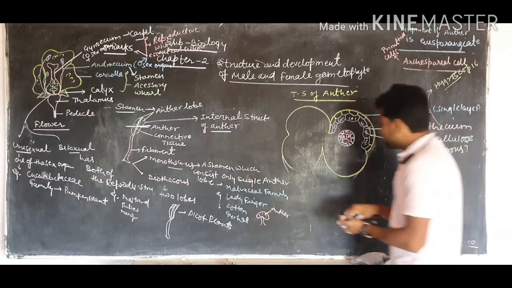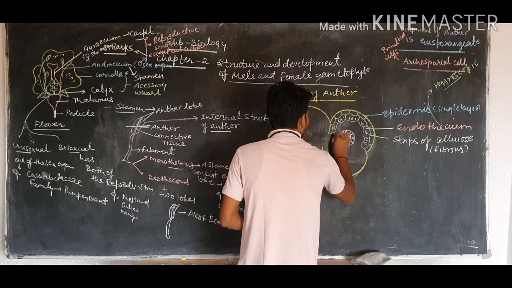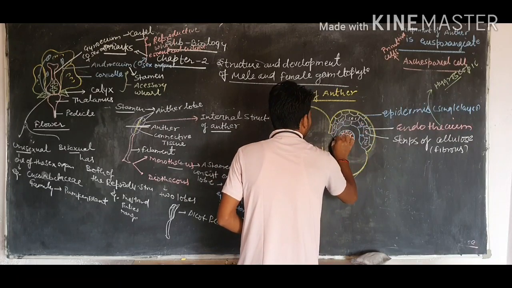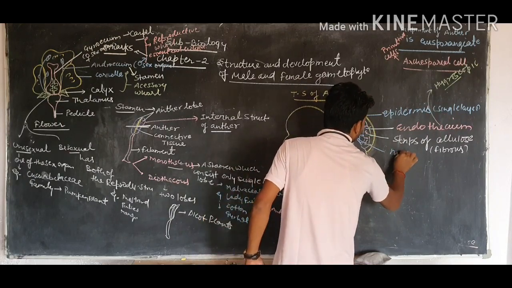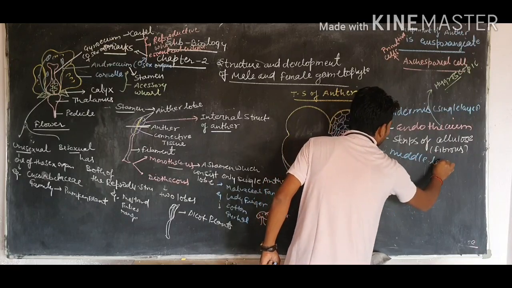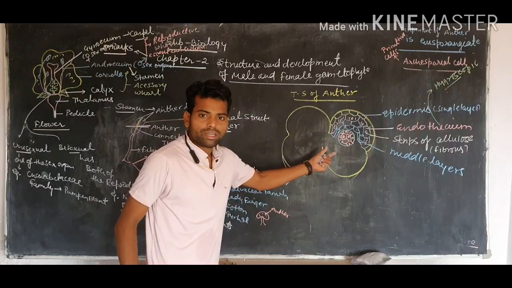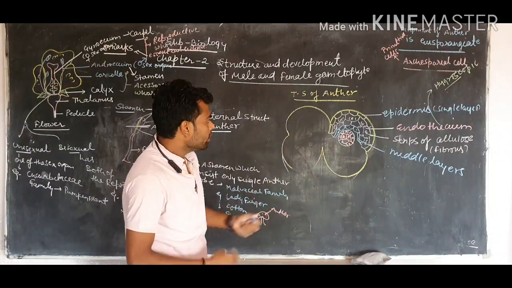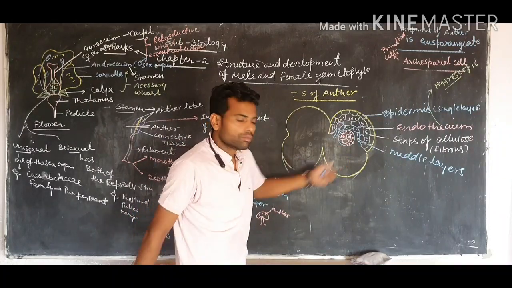The third layer is known as the middle layer, which is also parenchymatous and has some nutritive substance inside. So these are called middle layers. During the maturation of the pollen grain, these middle layers are used up and give nutritive elements to the maturing pollen grains.